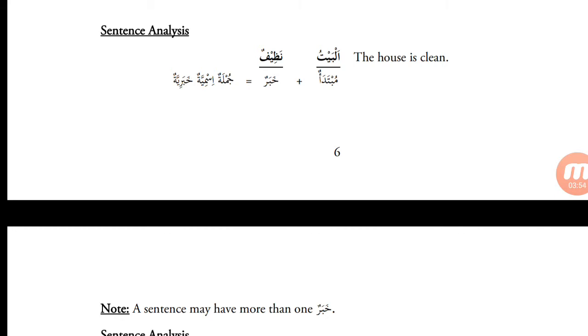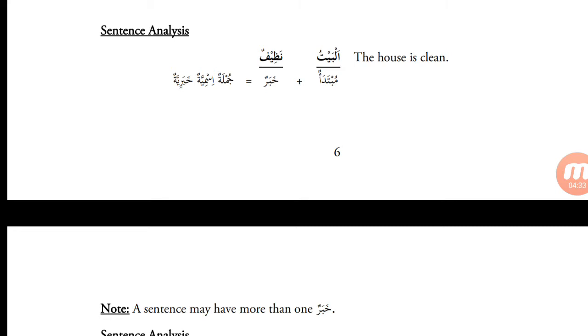Nadhifun means is clean. So here al-baytu is the mubtada and nadhifun is the khabar. And al-baytu here, the mubtada, is ma'rifah. Above we learned that the mubtada is generally ma'rifah. Okay, what's the sign that this word is ma'rifah? It is a definite noun. Alif lam. If alif lam appears at the beginning of a word, then we know that that word is ma'rifah, definite.